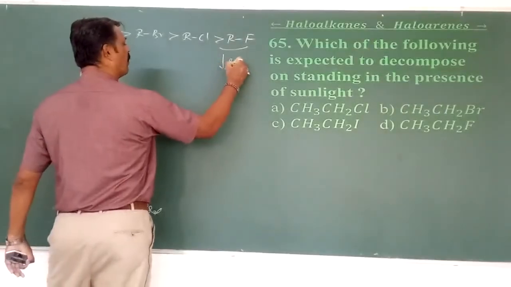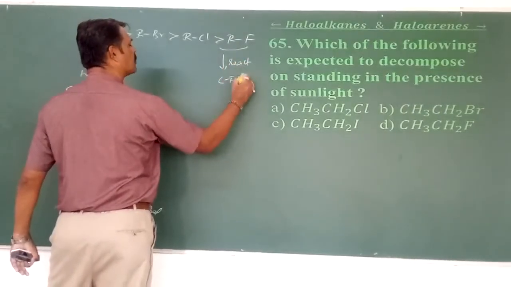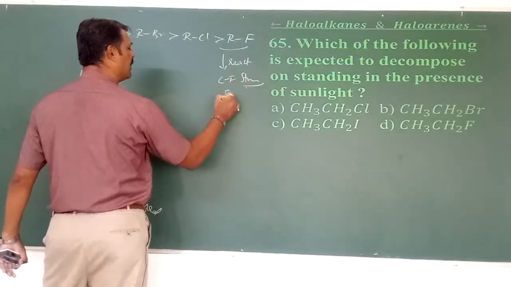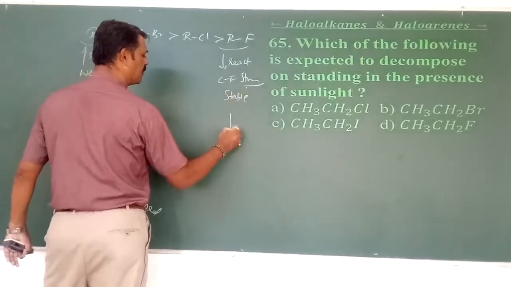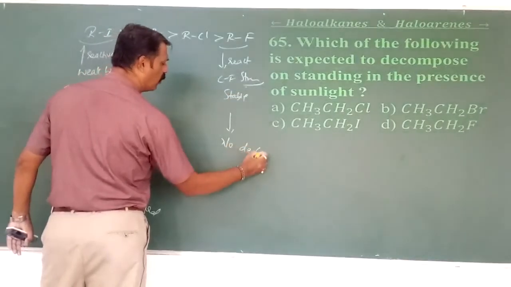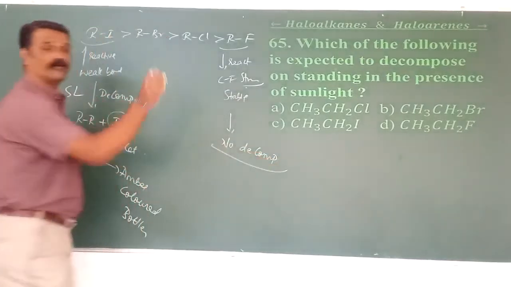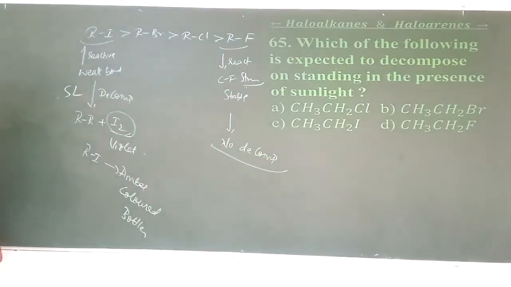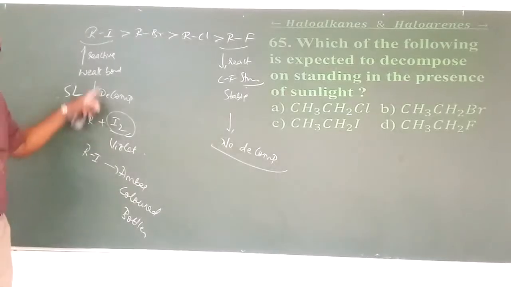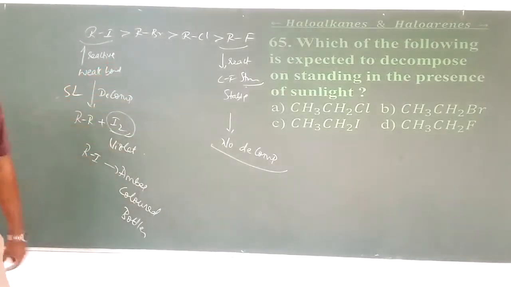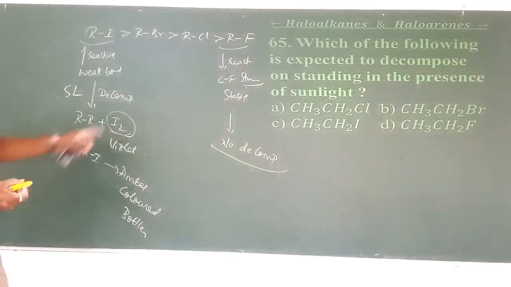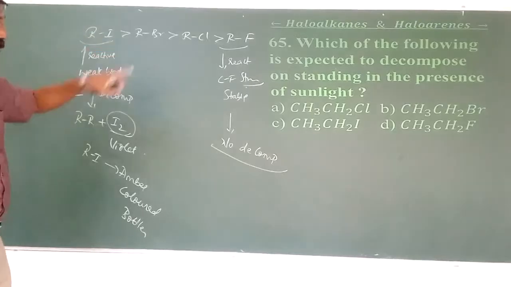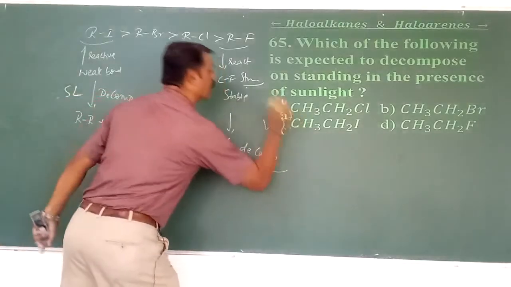But what is this? Least reactive. What is the meaning of least reactive? Means the C-F bond is strong, means it is found to be stable, means no decomposition. So here it is a general concept I have mentioned. Which of the following is expected to decompose on standing? Means a decomposition is in the case of iodides. Where is that iodide? Here it is in the C. Okay.